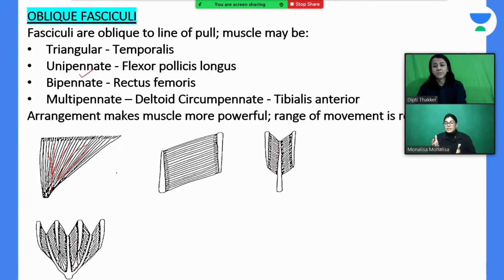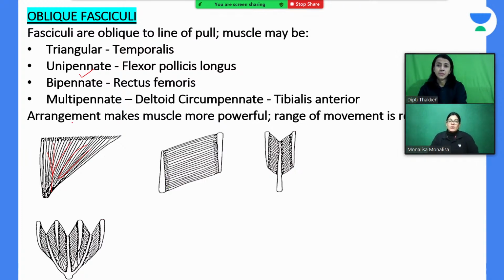And if you know the examples, what happens? What do we study first? General anatomy, general points. So what I am talking about is the general aspect of the presentation of the muscle when we visualize it. Now you will know the example, you will know the location, and when you dissect and see the arrangement of muscle fibers with your own naked eye, then it will become more interesting.